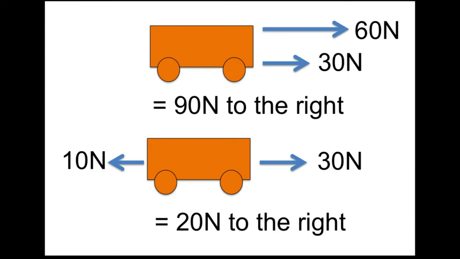But in the lower one, the trolley is acted upon by two forces which are in opposite directions. We have 10 Newton acting towards the left and 30 Newton towards the right. Since their directions are different, we have to subtract 10 from 30 Newton. The resultant will be 20 Newton and it will be towards the right.